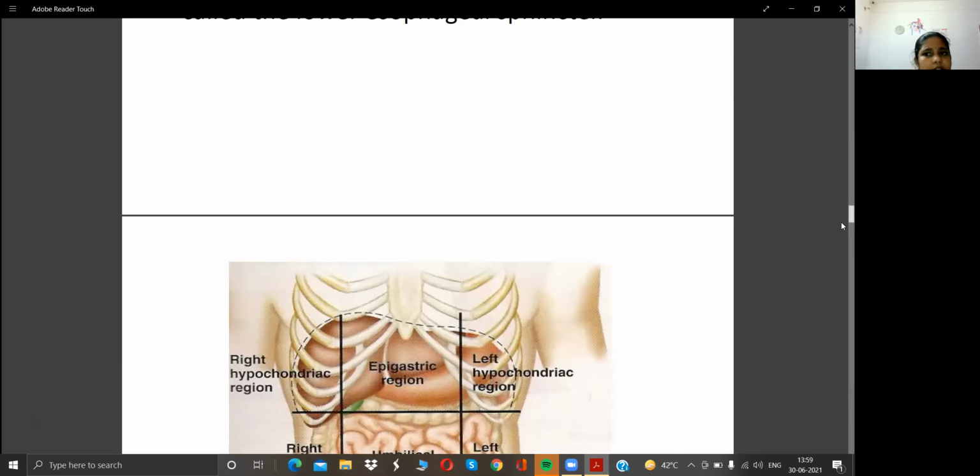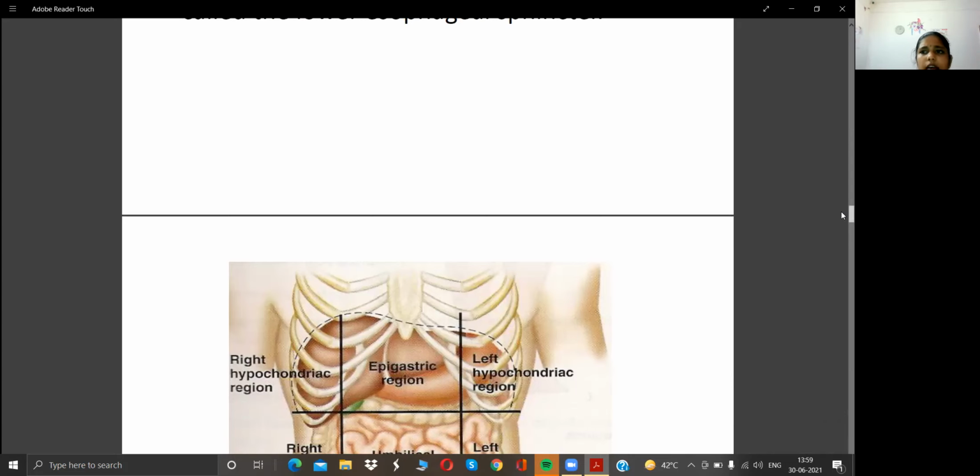Now we are discussing the esophagus. The esophagus is a continuation of the pharynx, located just behind the trachea and heart, but just above the spine, and you can see it is just above the stomach also. The esophagus has two sphincters, an upper sphincter and a lower sphincter. The food bolus moves from the pharynx to the esophagus through the upper sphincter, and after that, through the esophagus, the food moves through the lower sphincter to the stomach.